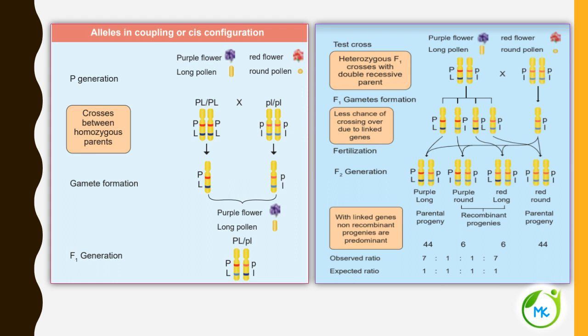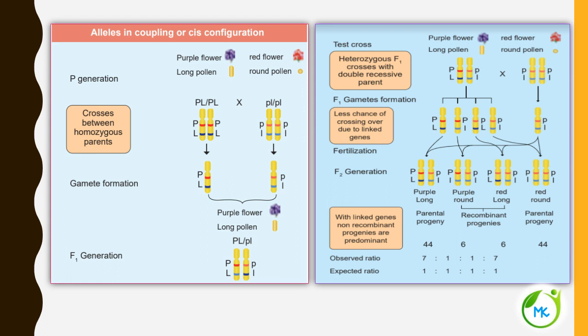So this is about the test cross. The test cross is not going to show results like Mendel's dihybrid test cross. This test cross is going to be different, and the expected ratio of 1:1:1:1 is not observed. The ratio that is observed in this case of coupling is 7:1:1:7.